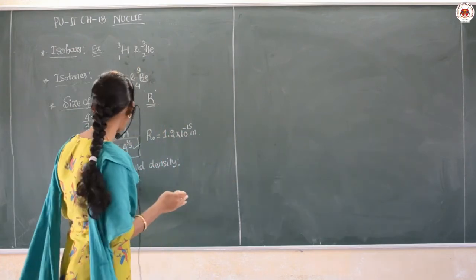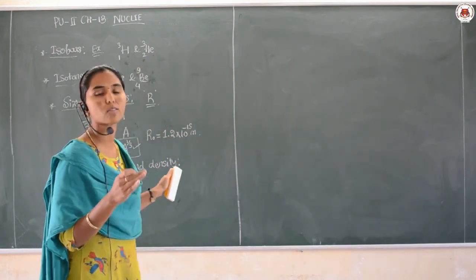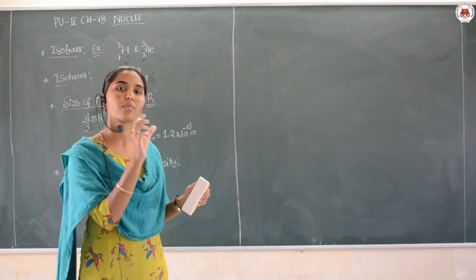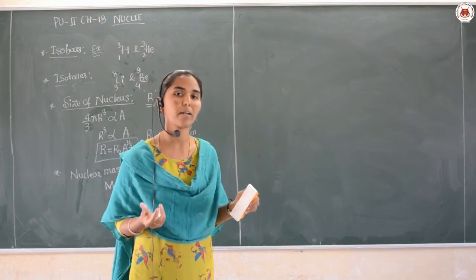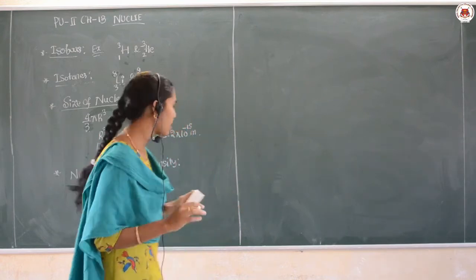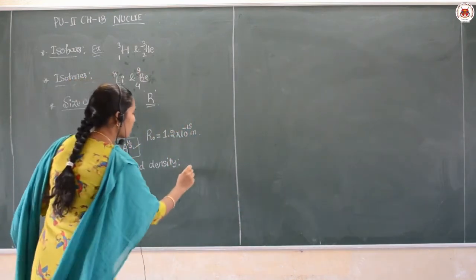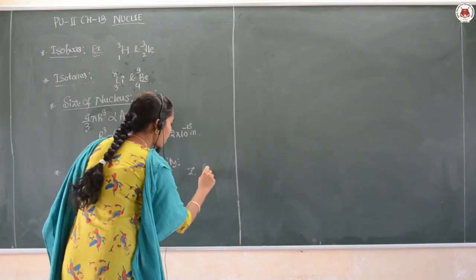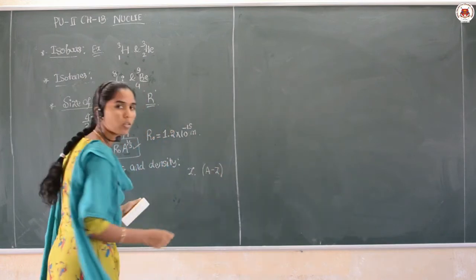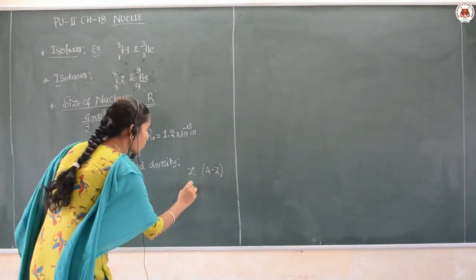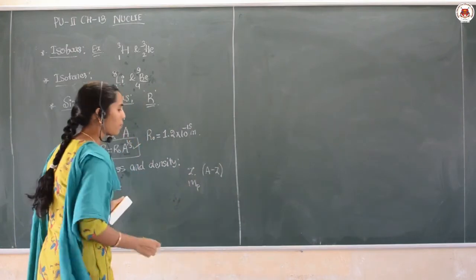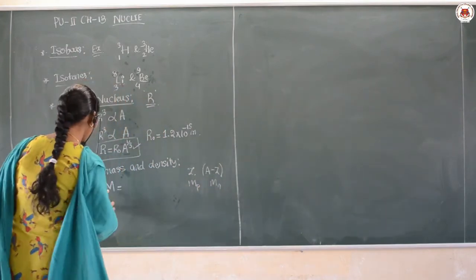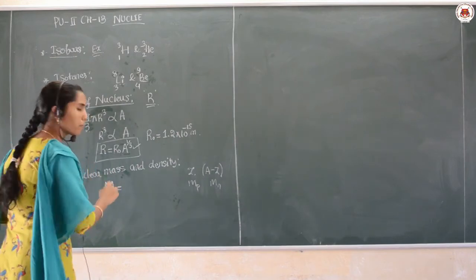How to get the nuclear mass? The nuclear mass is obtained by the sum of the total mass of the protons plus the total mass of the neutrons. See, in the given nucleus, Z number of protons are there and A minus Z number of neutrons are there, and the mass of every proton is Mp, the mass of every neutron is Mn. How to get the nuclear mass here?